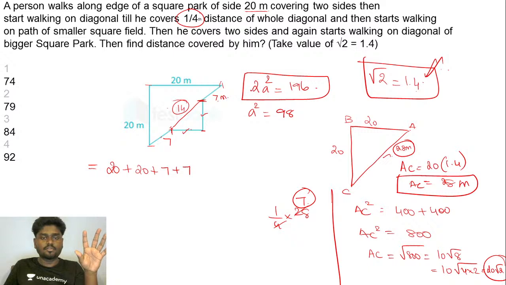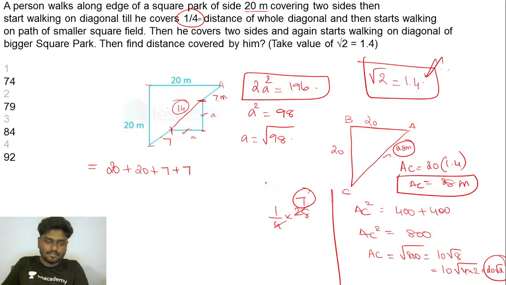Simply apply the concept of Pythagoras theorem. If I take this as a and if I take this as a, then a square plus a square, so 2a square is equal to 196 and a square is equal to 98 you'll be getting. And if you try to apply square root, a is equal to square root of 98. Fine.